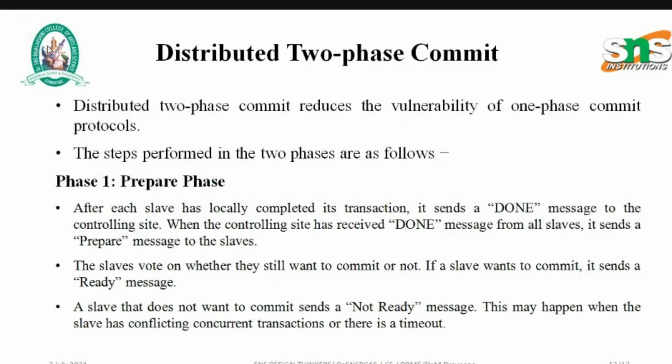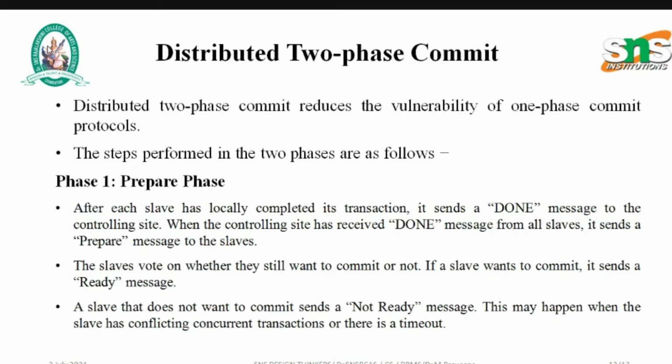In phase 1, that is the prepare phase, each slave, after it has locally completed its transaction, sends a done message to the controlling site. And when the controlling site has received done messages from all the slaves, it sends a prepare message to the slaves. In the one-phase commit, we have seen that once the controlling site receives done messages from all the slaves, the controlling site will decide to either abort or commit. But here, first the done message is received by the controlling site.